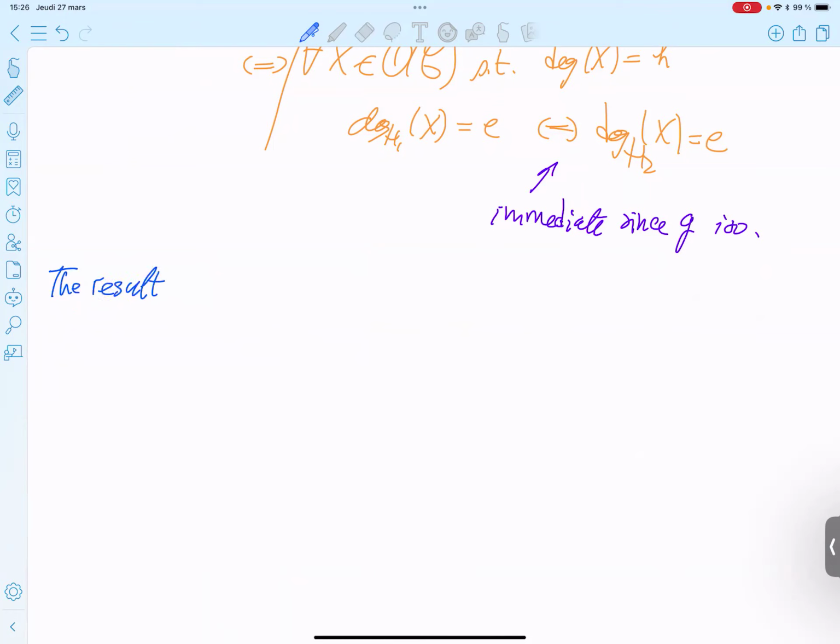The result follows from, so the second one-to-one correspondence we discussed follows from corollary 2.5. I will explain in more detail.